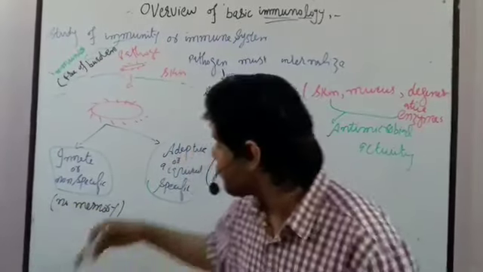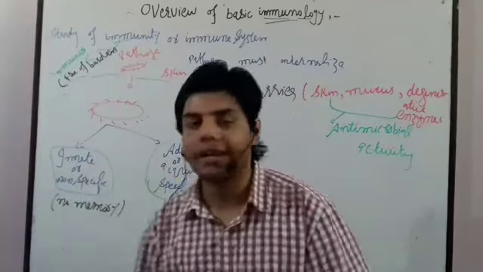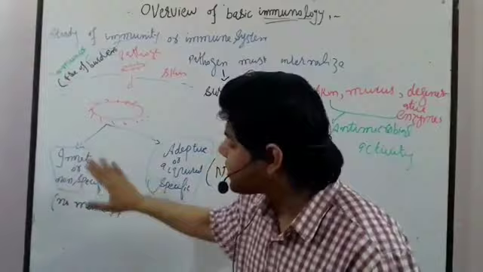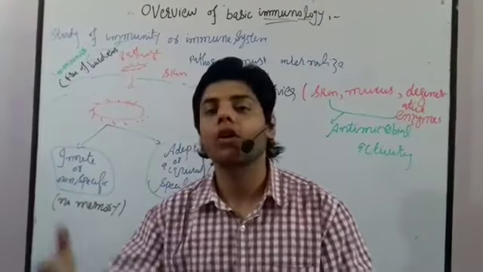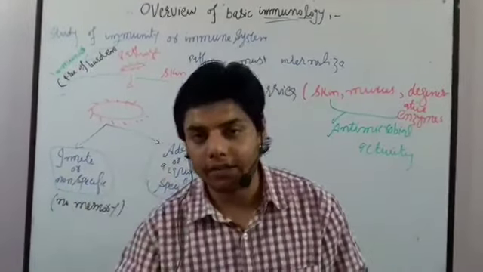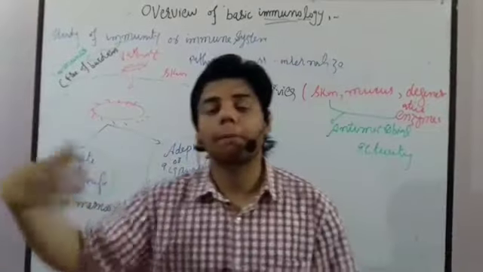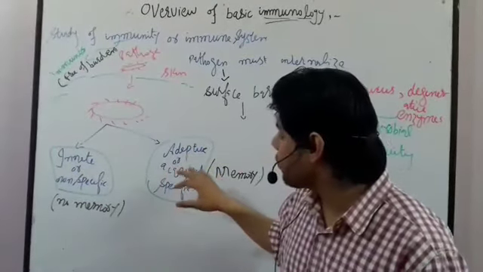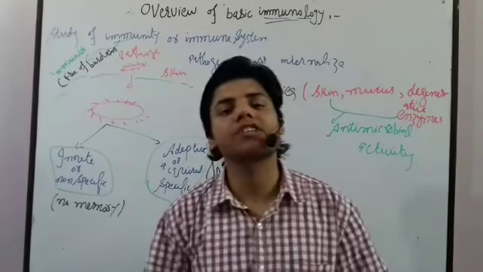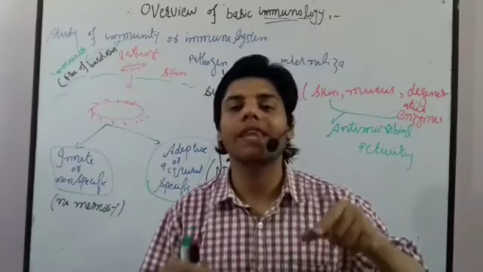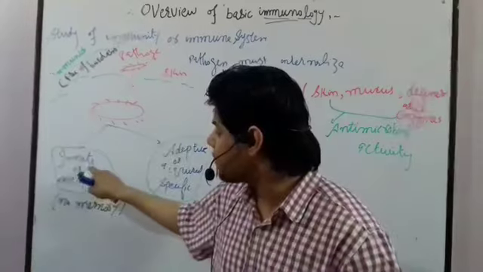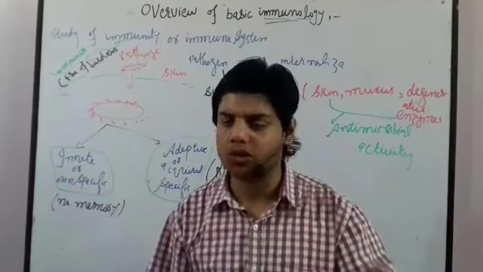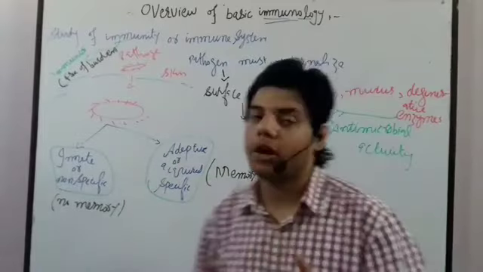Let me explain. First of all, let's explain the innate system. The innate system is activated first. We can obtain it through inheritance, from our parents. And adaptive or acquired immunity is activated when our innate system fails to recognize a pathogen, and then adaptive immunity is activated.